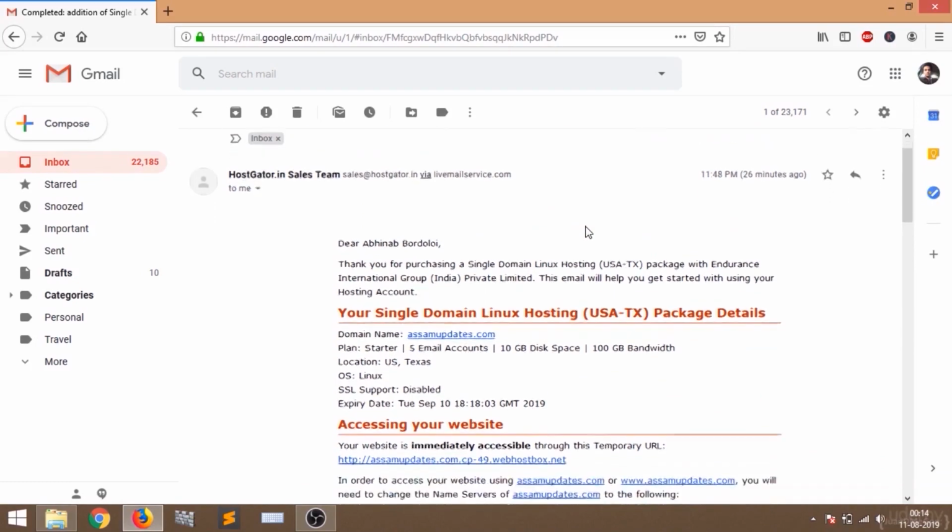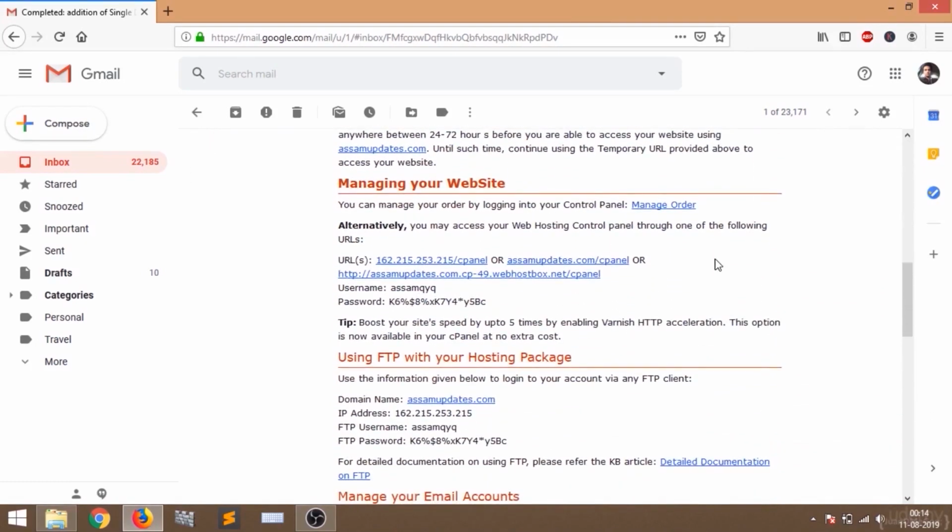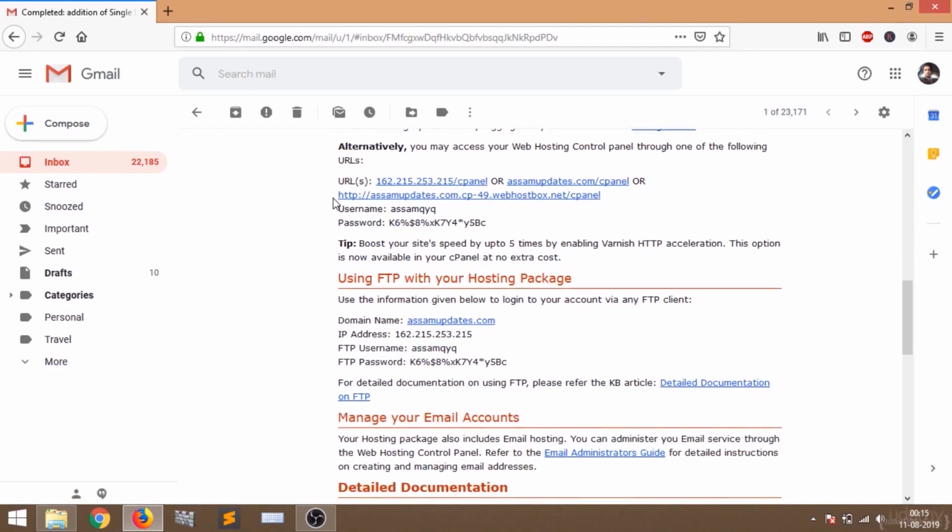What we are going to do now is scroll down to the email, and here we can see there is a section, managing your website. We are going to use these URLs. They have provided us these URLs and they have given access to the cPanel. We are going to use this link to access the cPanel. cPanel is the backend of the hosting of your website. It's like the control room of your website. You are going to control your website from the cPanel.